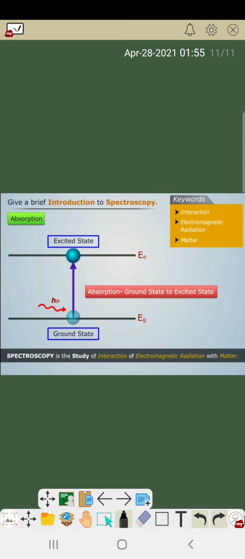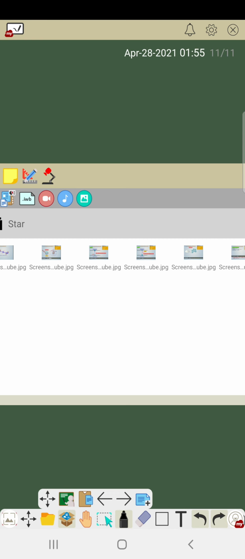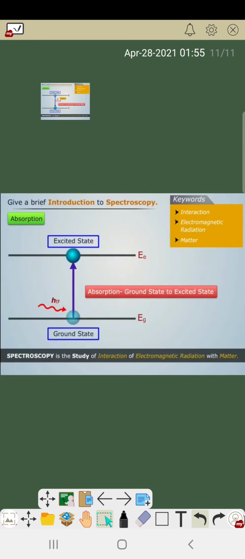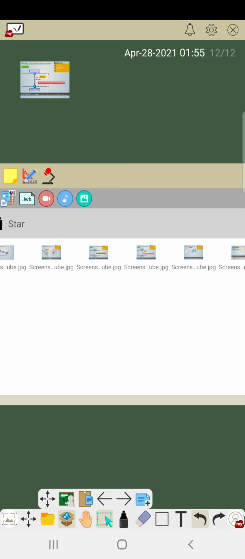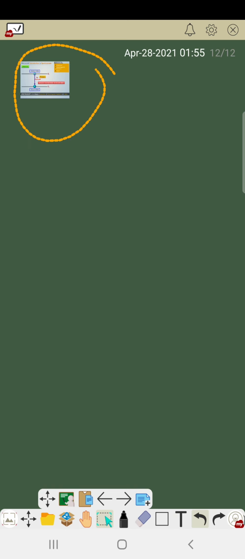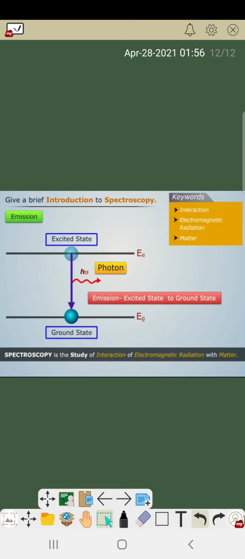Okay, and the next thing is emission. What is emission? Emission is actually the opposite of absorption.